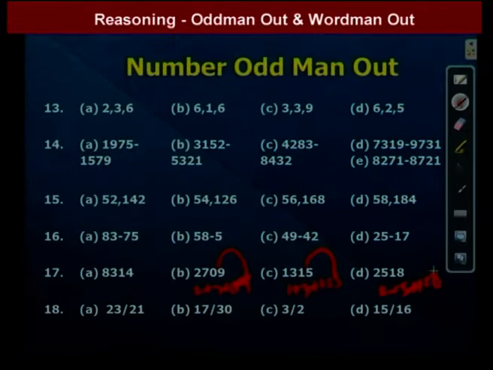Here also by observation, 1 plus 3 plus 1, we get 5. That means the fourth digit is nothing but the sum of the first 3 digits. Next one, here 2 plus 5 plus 1, so we get 8. That 8 is nothing but the fourth digit. So that means here, except option A, the remaining 3 are the same pattern. That means the fourth one is nothing but the sum of the first 3 digits. We go to the next question.